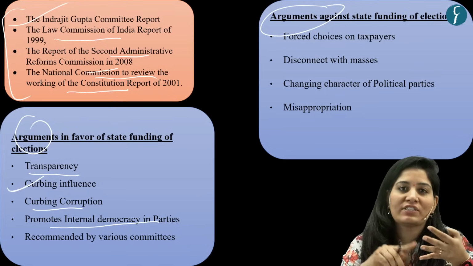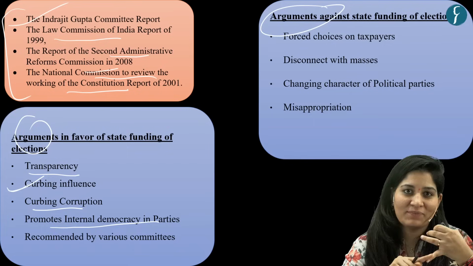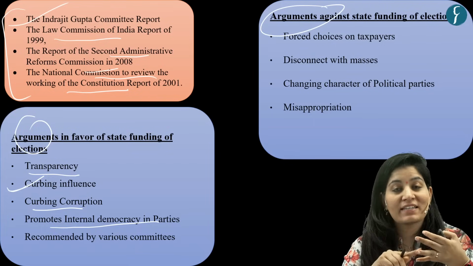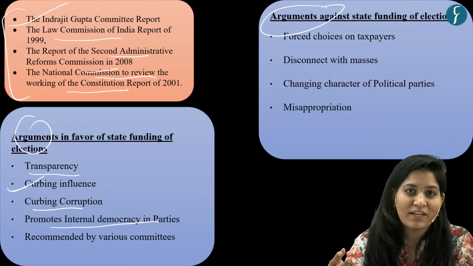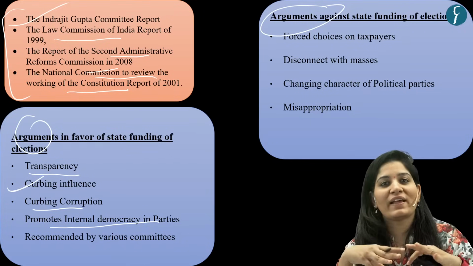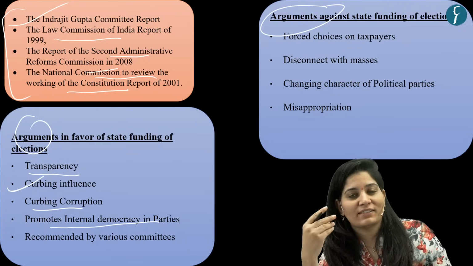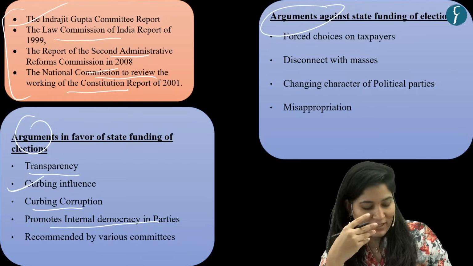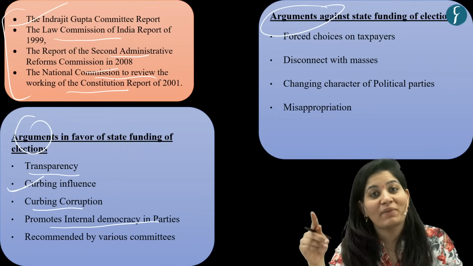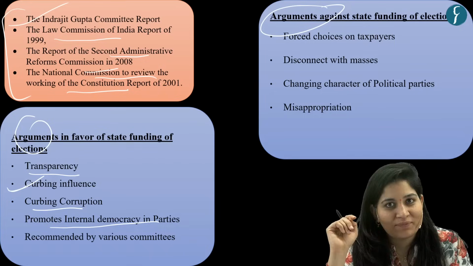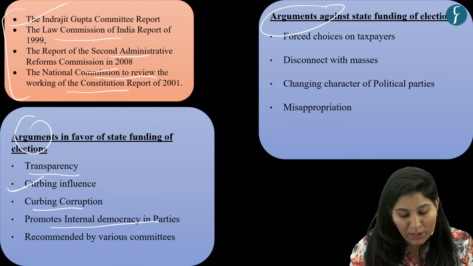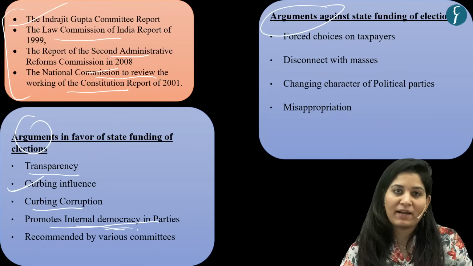Then it promotes internal democracy in parties. Obviously, now a genuine candidate can contest elections. Representation from vulnerable sections can come to the front. Not only the wealthy, rich mafia can come and contest elections, because now money is not the base. So it will promote internal democracy in parties.